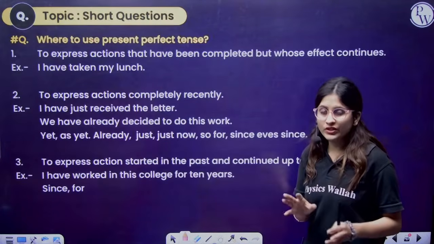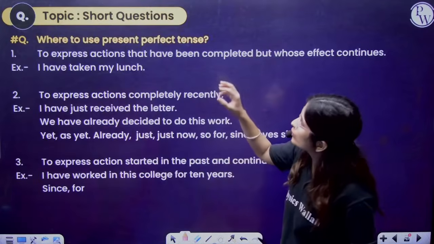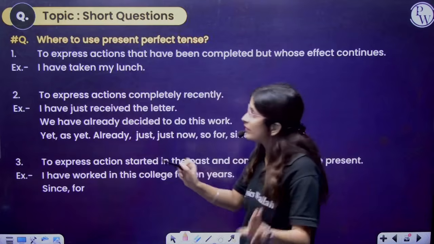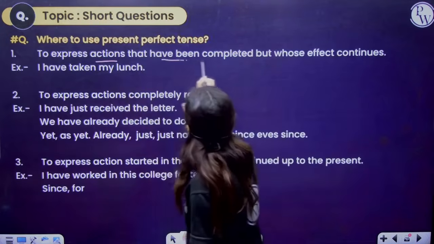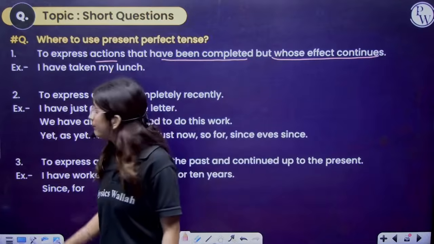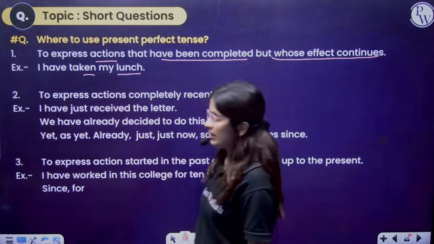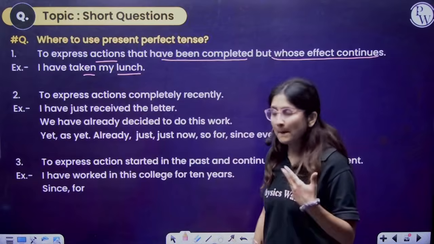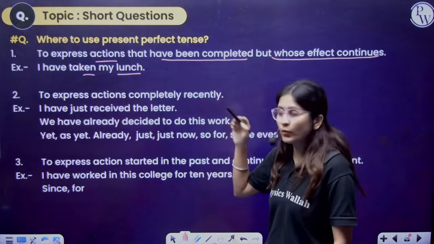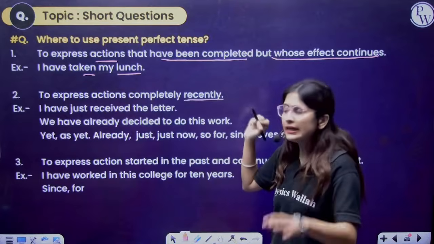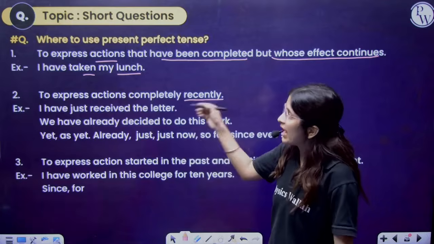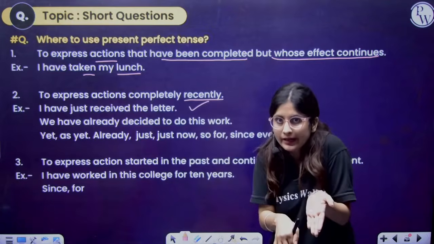Now, a short question which can come on this topic is where to use present perfect tense. First, to express an action that has been completed but whose effect is continuous. I have taken my lunch. Second, to express an action completed recently. For example, I have just received it, means abhi mila hai letter.